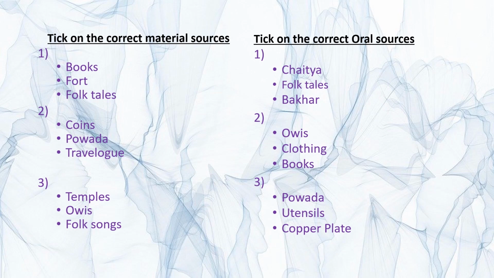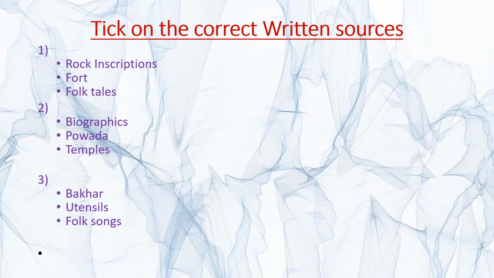3 options are there, that is povada, utensils and copper plate. So, tick at the correct oral source. On the next slide, 3 questions will be there where you are going to tick on the correct written source. As I told you earlier, on the next slide you are going to get 3 questions where you are going to tick on the correct written sources, right?